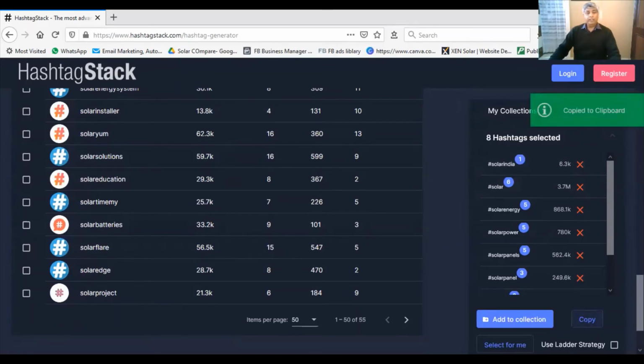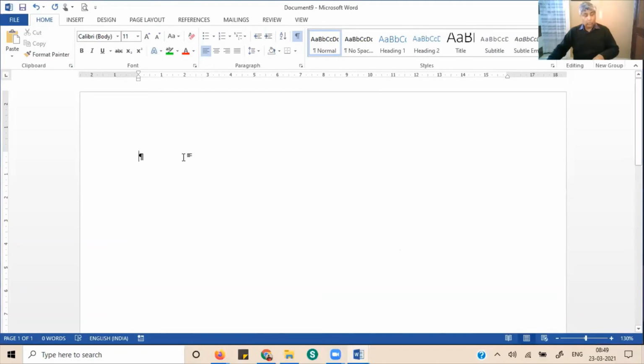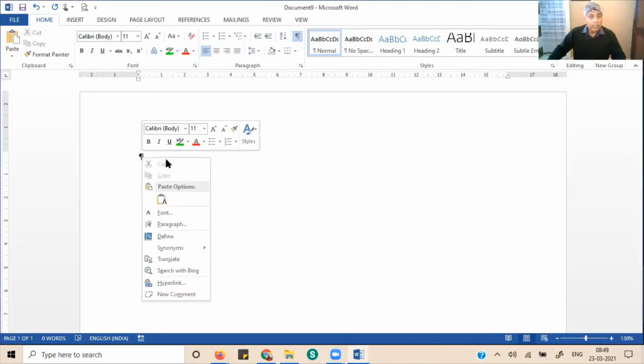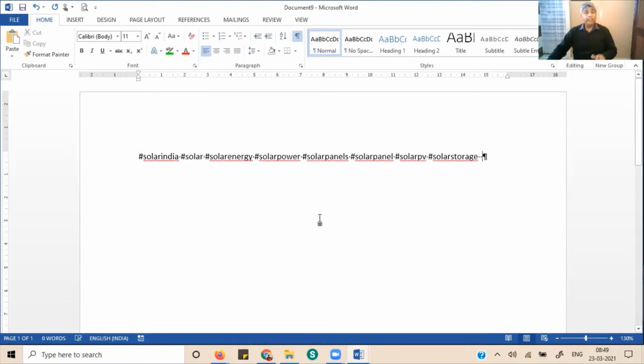And since you've copied this, I will show you that we can paste it on something. Let me share my other screen with you. One moment, please. Here I press Control V, paste. So here are your hashtags. All you've got to do is visit this website, check it out, and then get your hashtags done. It works every time.